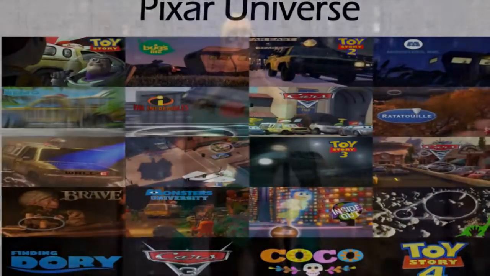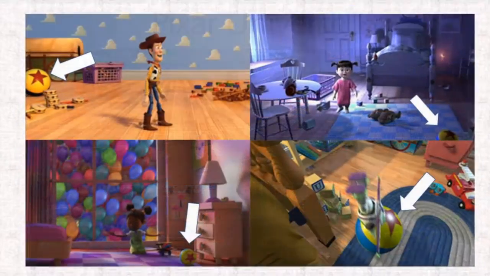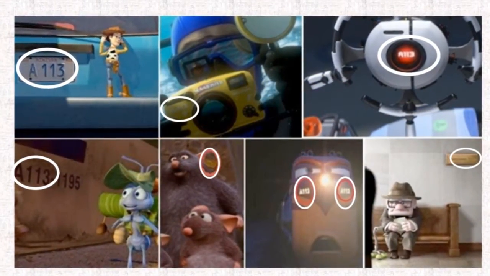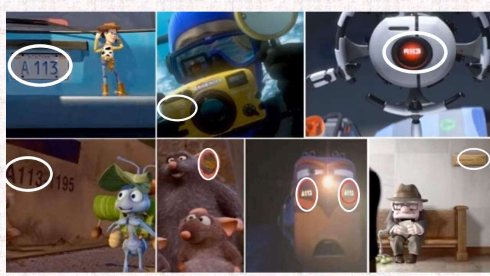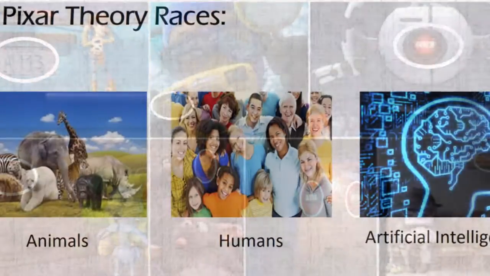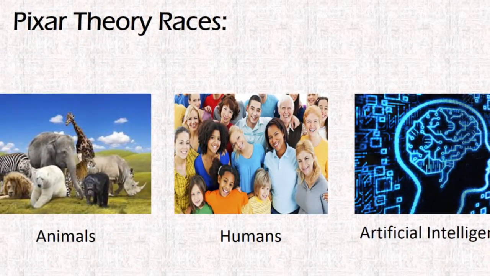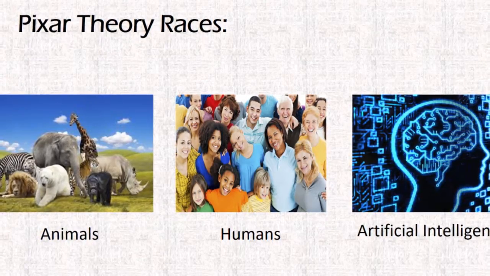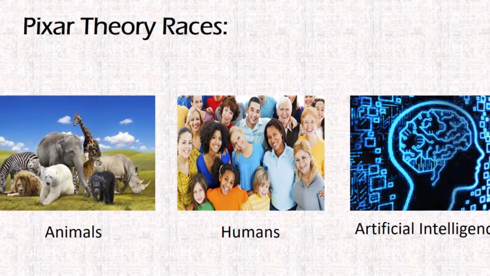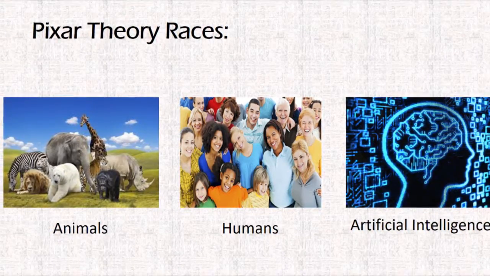Some examples that are very common around the Pixar universe are the Pizza Planet truck, the Luxo ball, and A113, which stands for a classroom in the California Institute of the Arts that many animators have studied at. Going into the theory itself, it conflicts with three major races: animals, humans, and artificial intelligence. These three races are explained on how they interact with one another.